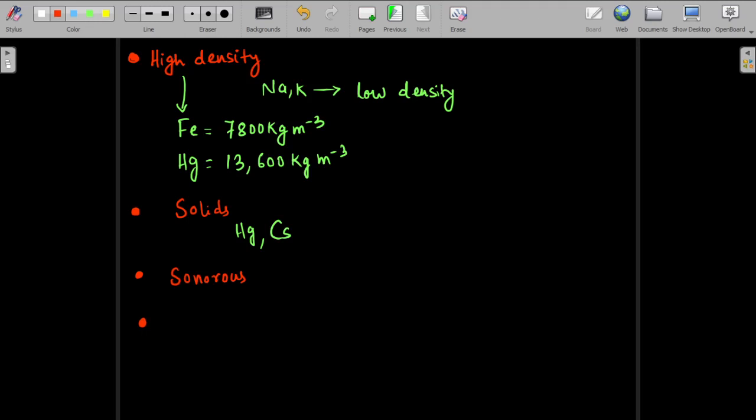Normally metals are solids because, here only I'll extend this, they have high melting and boiling point, high MP, high BP. That is why they are not gases, and very rarely they are liquids.